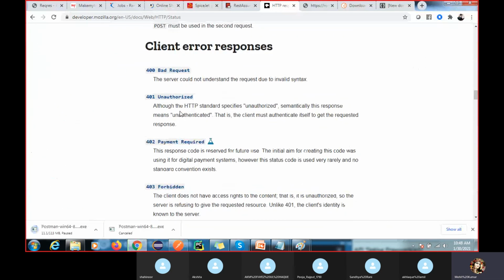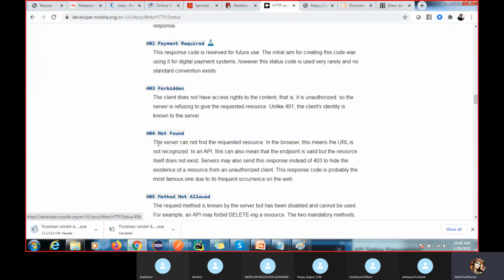What do you mean by 404? You can see "not found," right? The server cannot find the requested resource in the browser. This means the URL is not recognized. In an API, it can also mean that the endpoint is valid, but the resource itself does not exist.